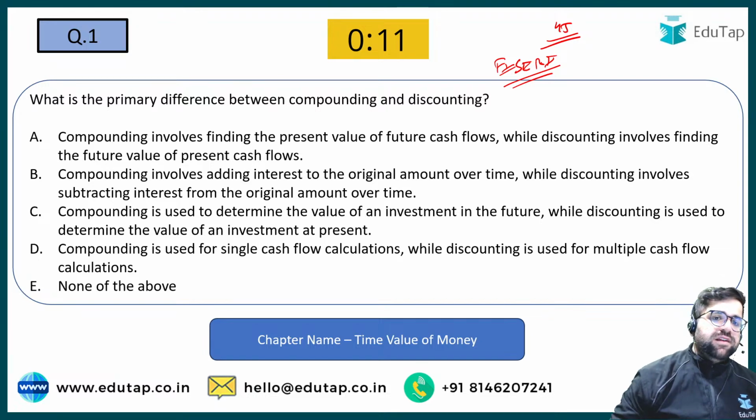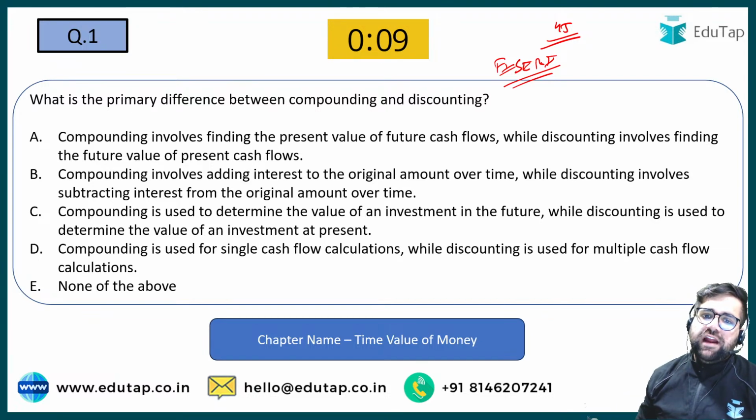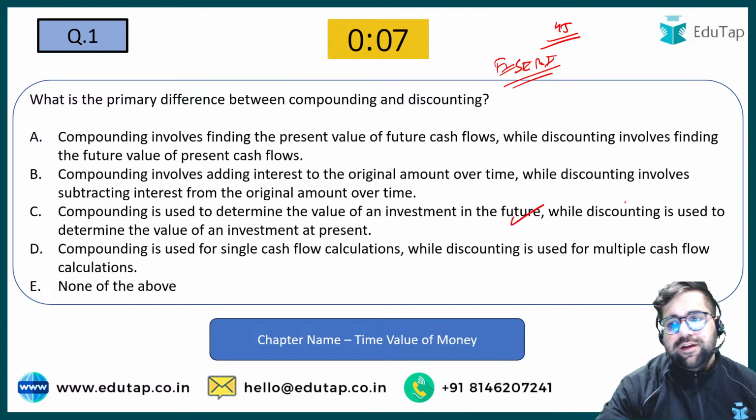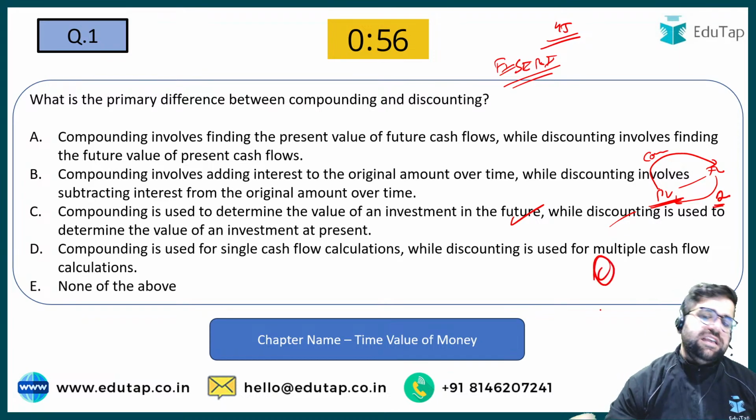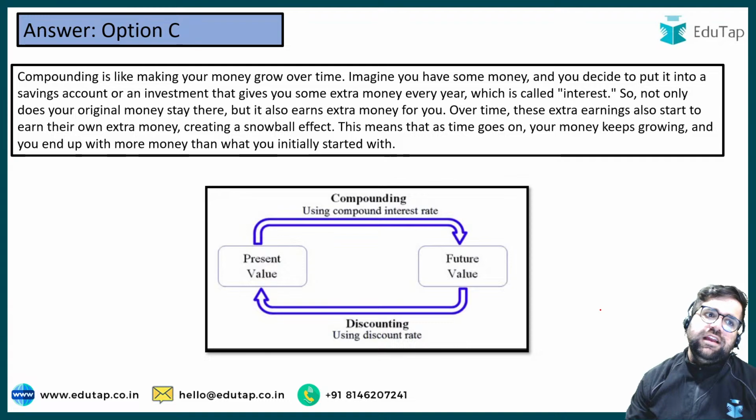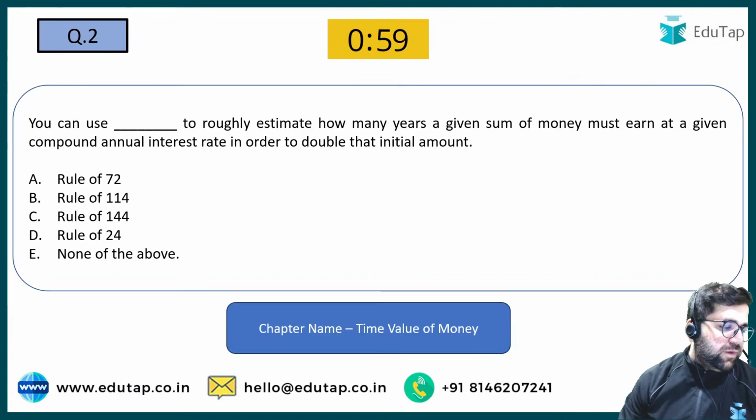Yes, compounding basically measures how you find the value of the investment in future, while discounting is the journey from future to the present. Okay, so the present value to future value journey is your compounding, future value to present value journey is your discounting. So answer will be option number C. Good. Chaliye, now we have to move towards question number 2.